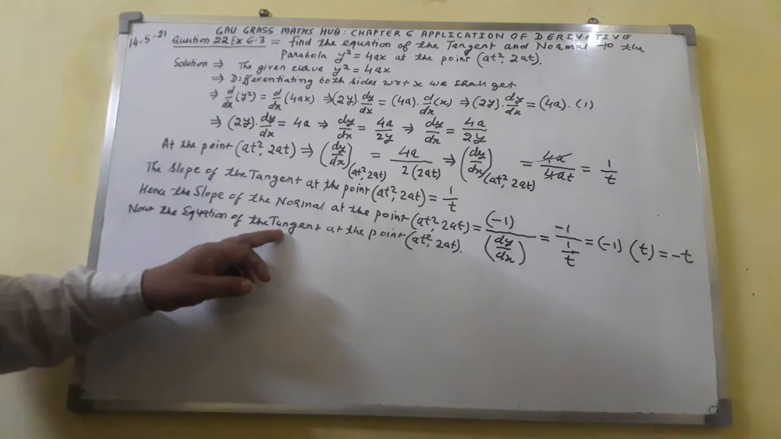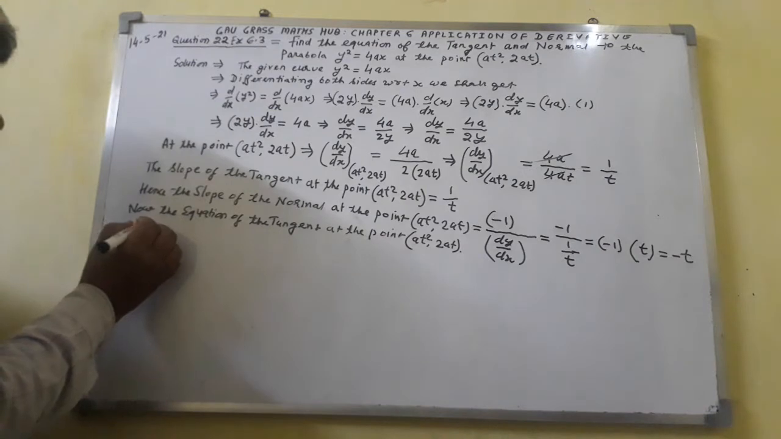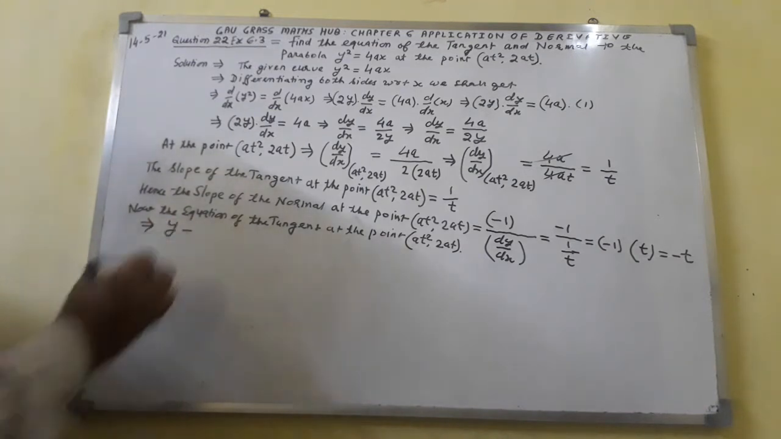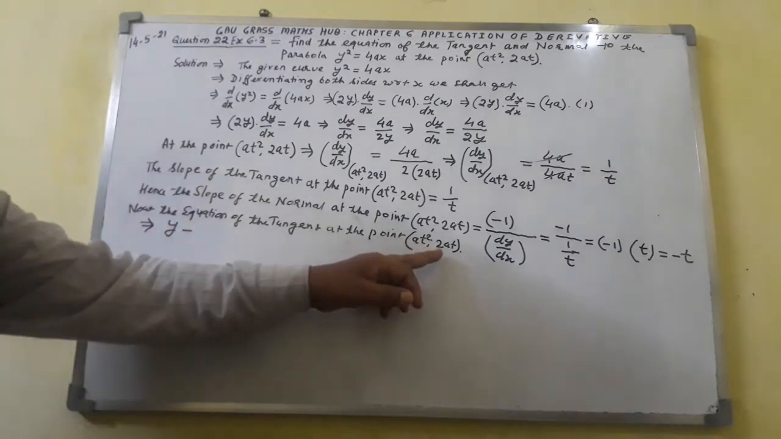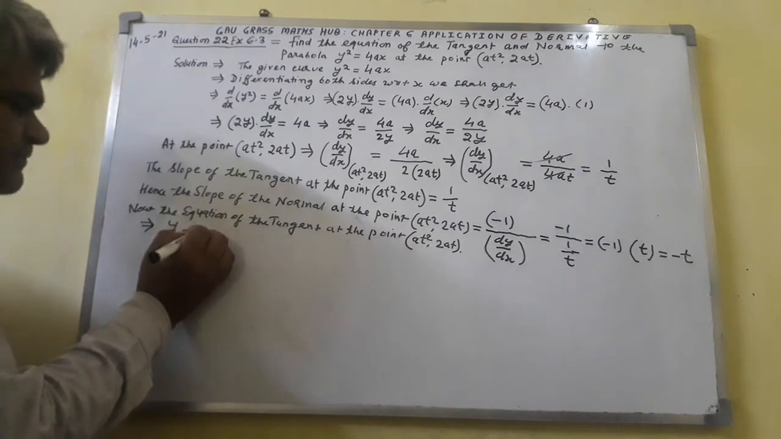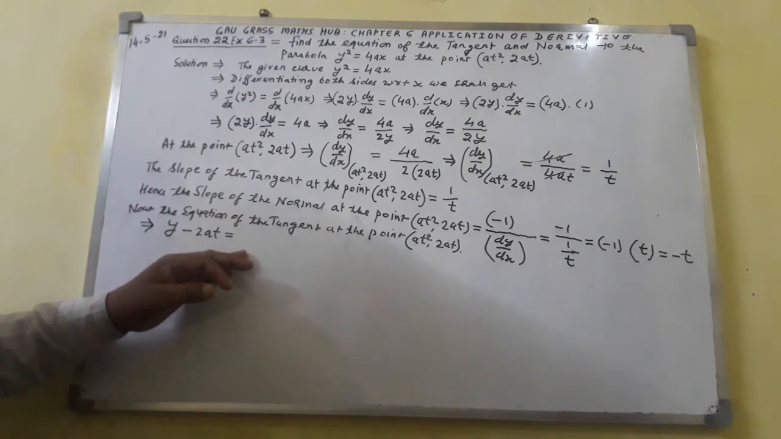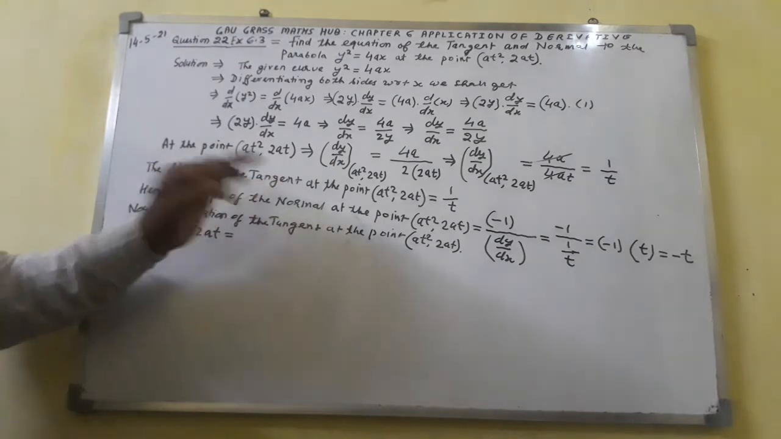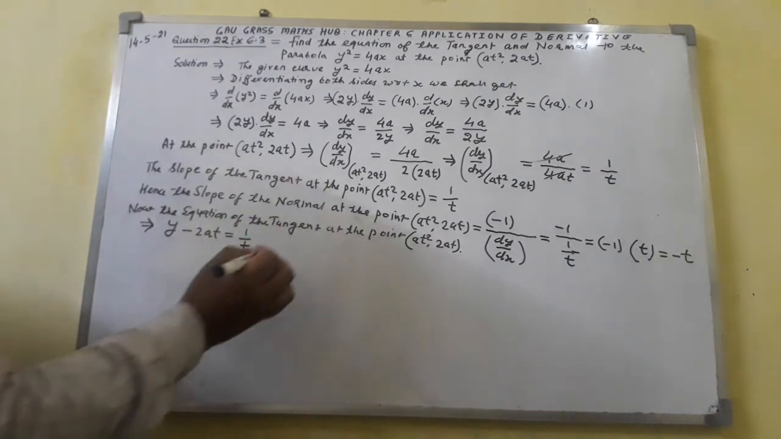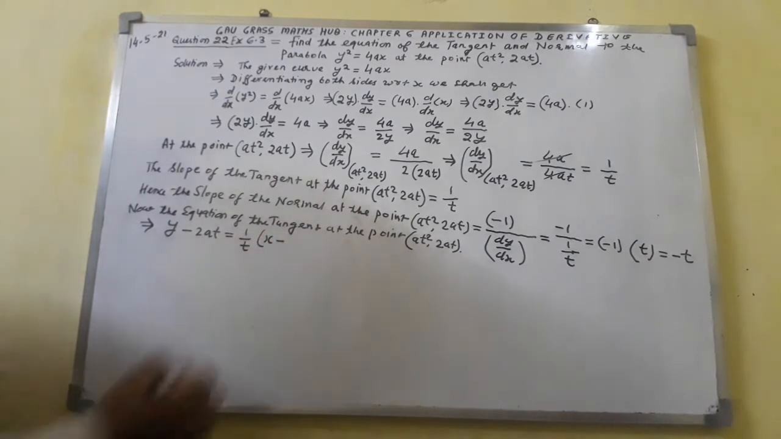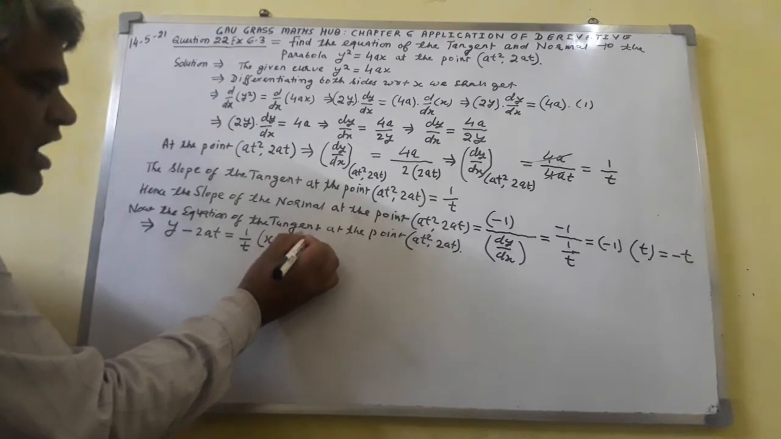Hence the equation of the tangent at the point (at², 2at) will be y minus y1. In place of y1 I shall write 2at, equal to m. What is m? m is the slope of the tangent, so here I write 1 over t, in bracket x minus x1. x1 I shall take as at², so here I write at².